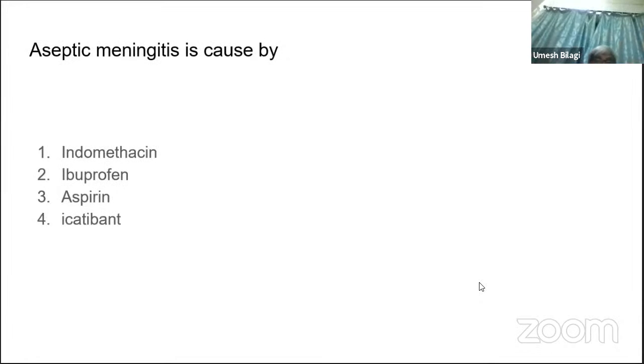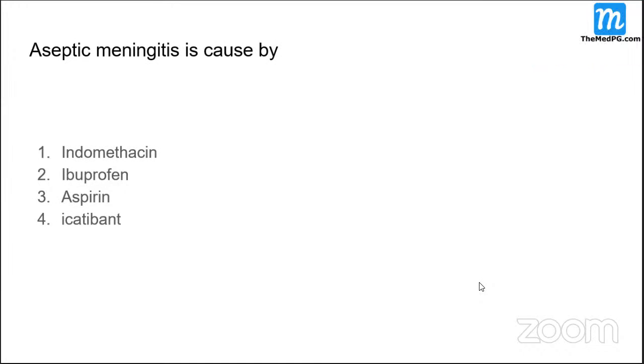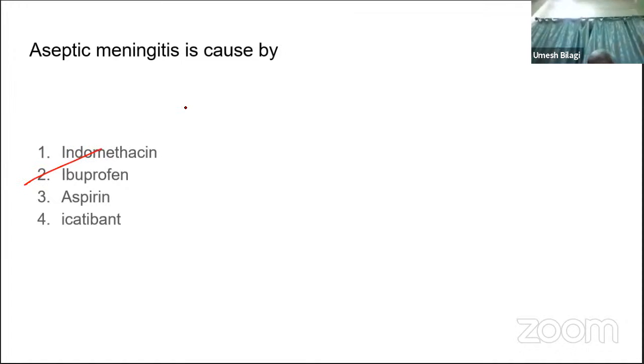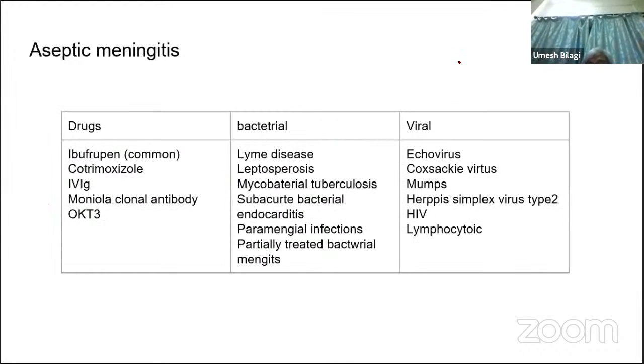Aseptic meningitis is caused by? Ibuprofen, option 2. Ibuprofen, I told you that just now, while taking chemical induced meningitis. Fine, it is ibuprofen. So these are the causes of aseptic meningitis. Aseptic meningitis is called so because you are not able to demonstrate the organisms. Aseptic means you are not able to prove the diagnosis properly. It's your problem actually, but that can be really aseptic, with no organisms.